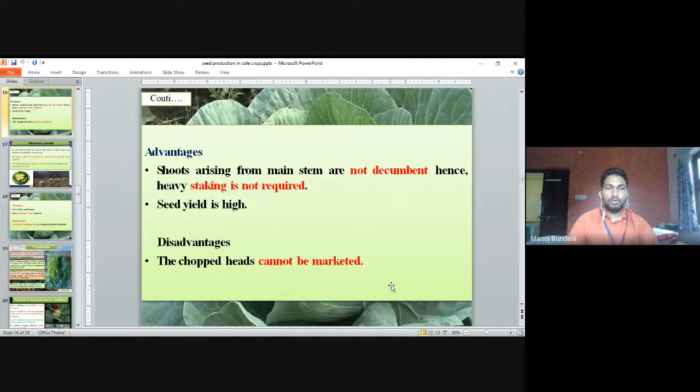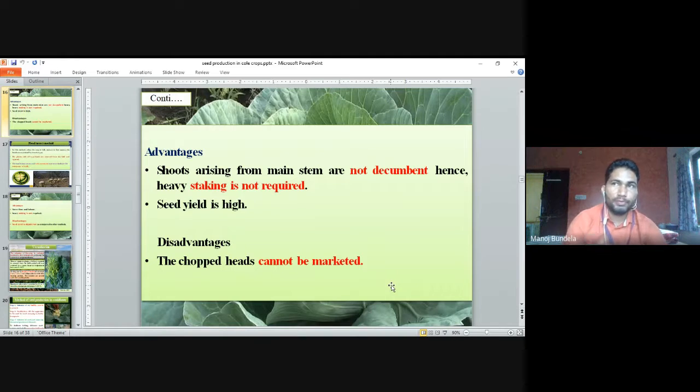Advantage: the shoots arising from the main stem are not decumbent, hence heavy staking is not required. It means the shoots are strong and hard, so they will not fall down easily. So it does not require any staking. Yield is high. Disadvantage: the chopped head cannot be marketed.